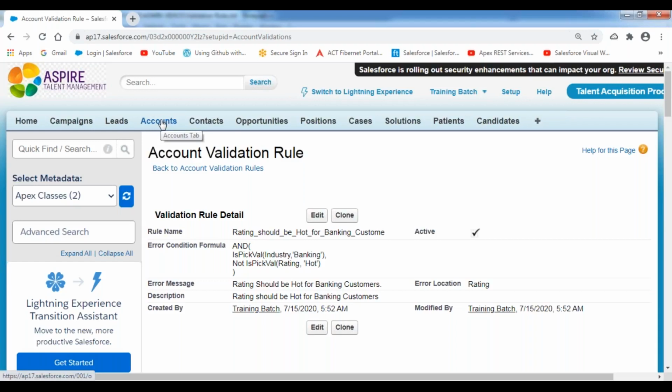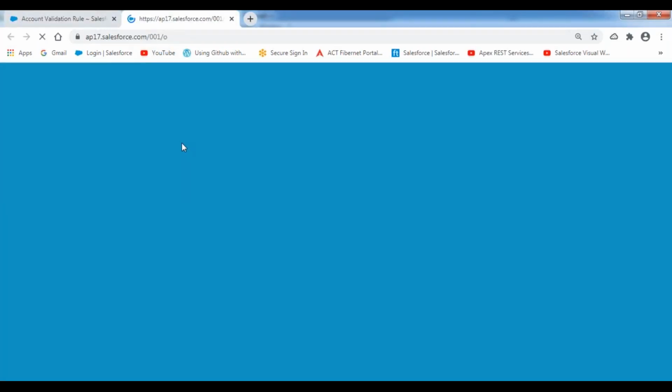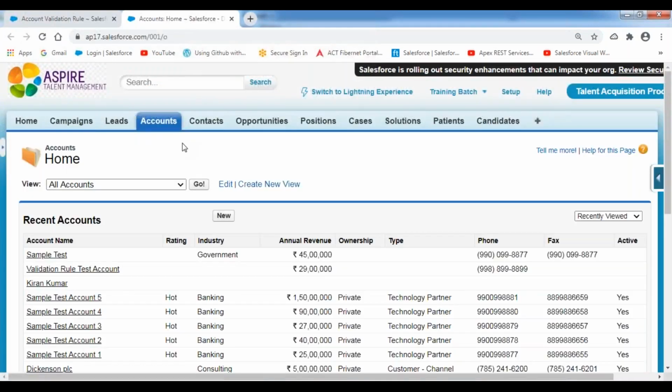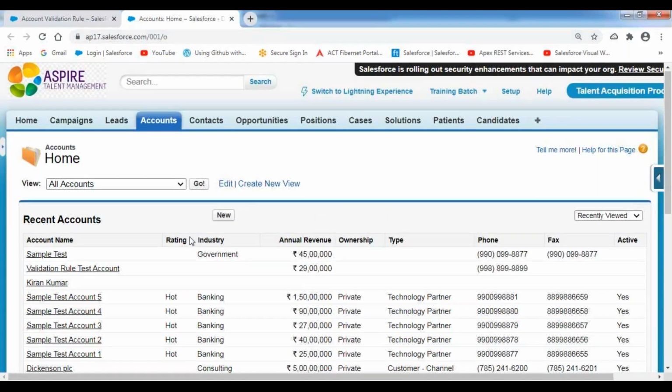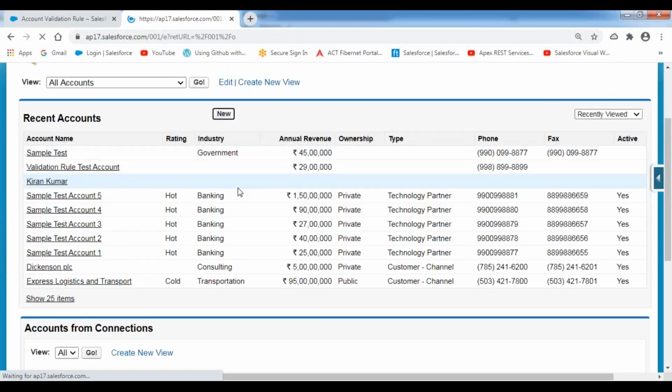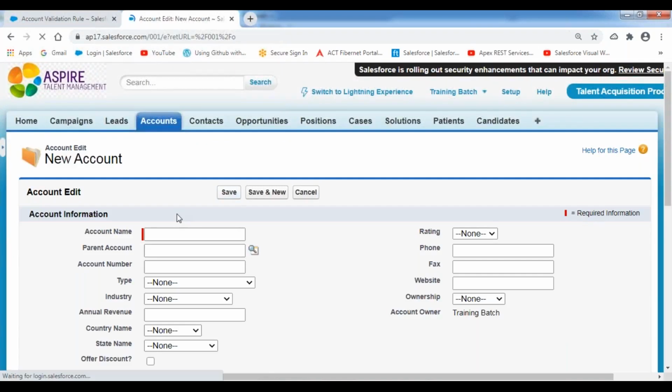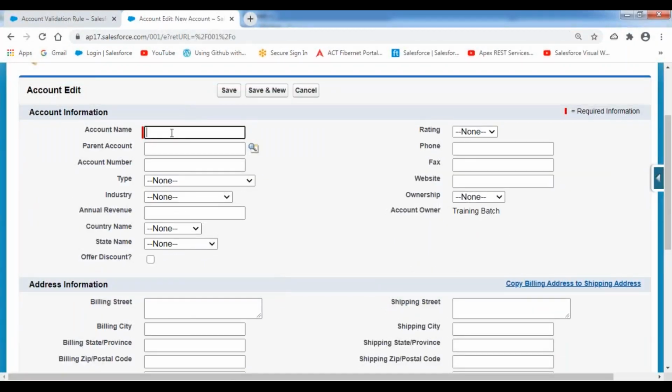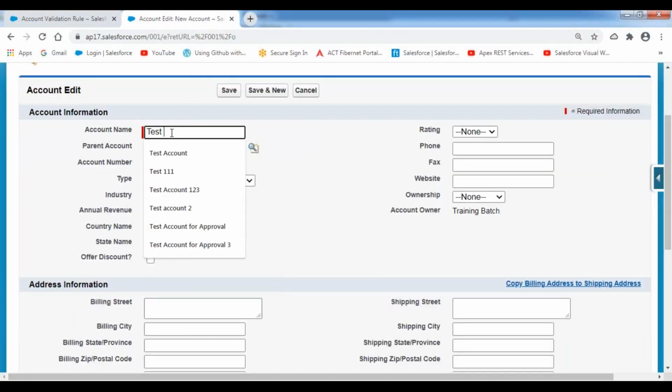Now let's test this validation rule here. Let's try to create an account record or modify an existing record, whatever, no problem, because validations always fire on before insert and before update in both cases. Now, in this case, click on the new button. I'm indicating the account record name. So now the test account.